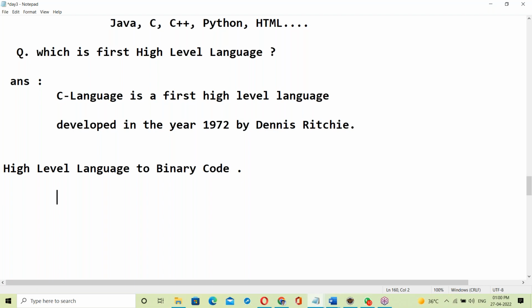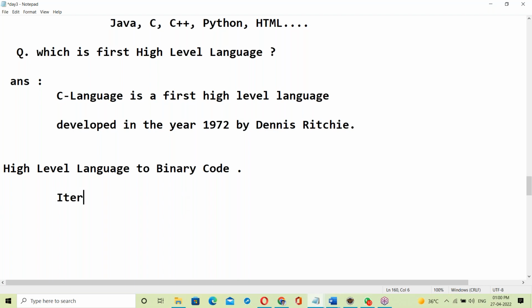Who will convert it? Which one will convert? Anyone have an idea? A C program converting into binary code, a Java program converting to binary code, Python scripting converting to binary code, a system understandable language. Who will convert it? Come on, guys. No idea? Which one is converting here?